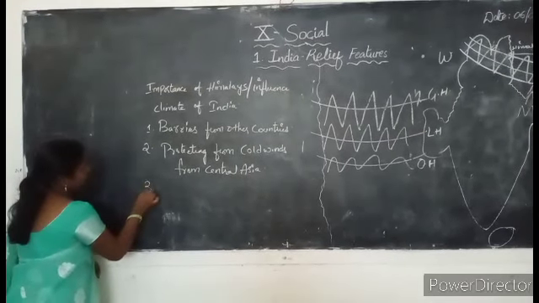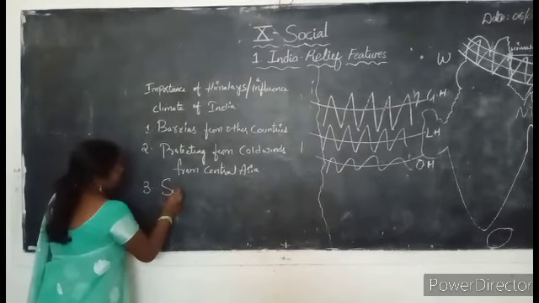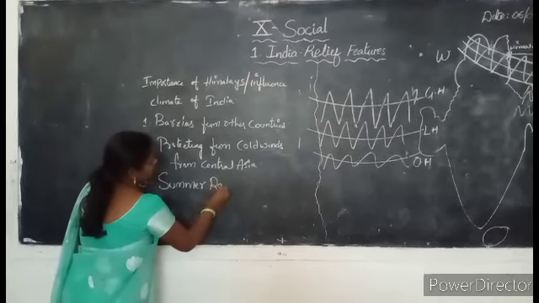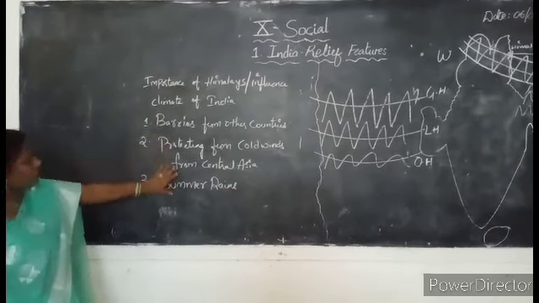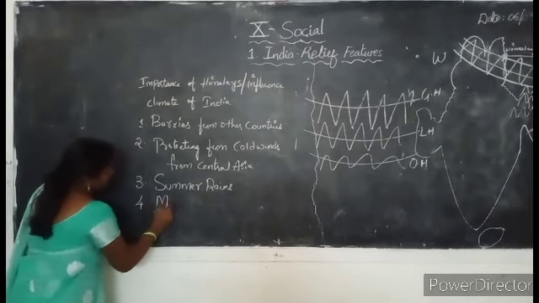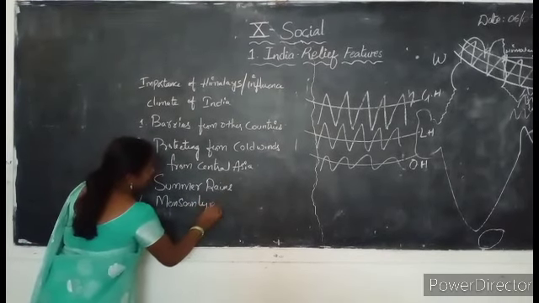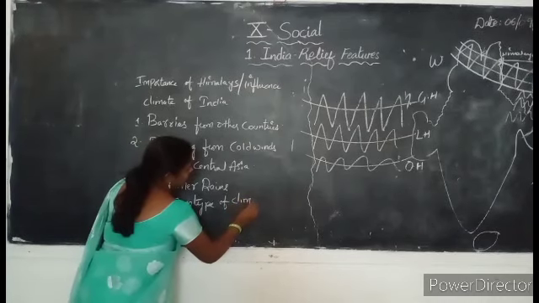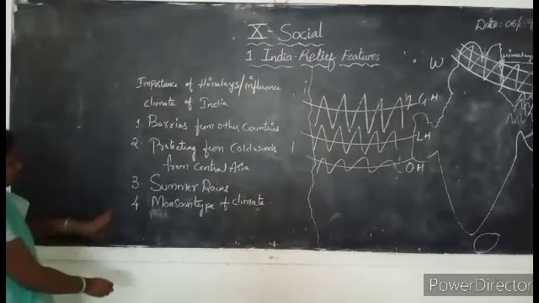Third one, these Himalayas are the reason for summer rains. So whatever rains you are experiencing today are because of the Himalayas. Fourth one, monsoon type of climate.